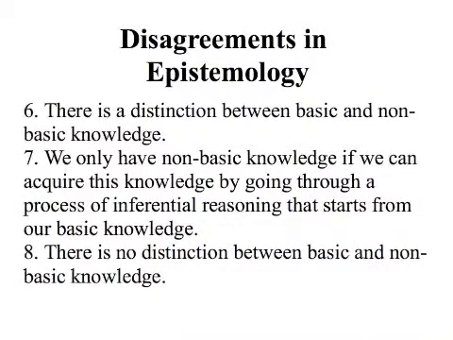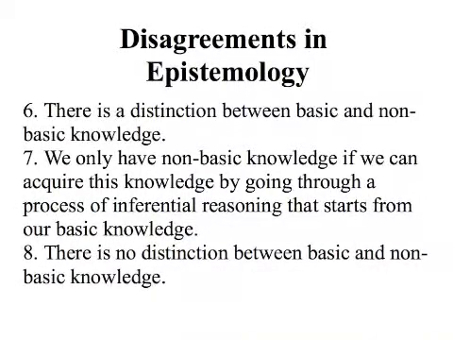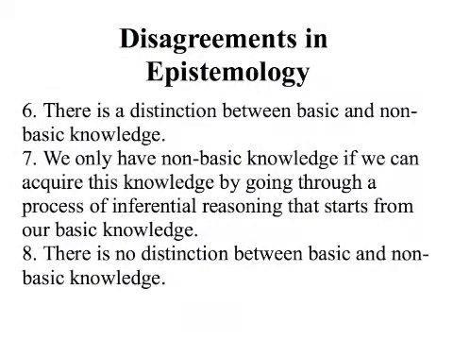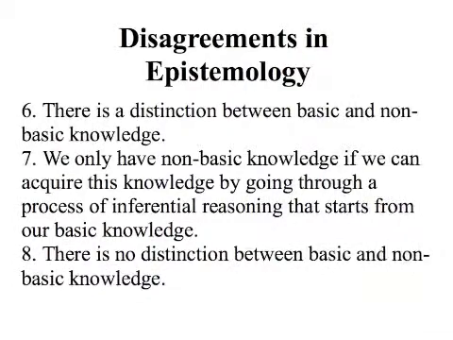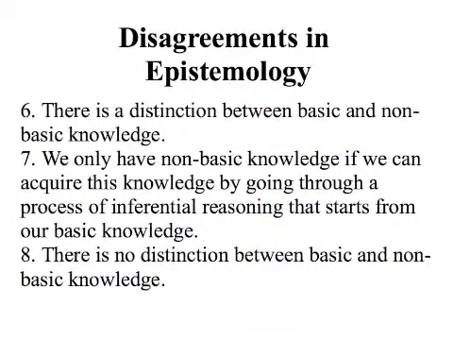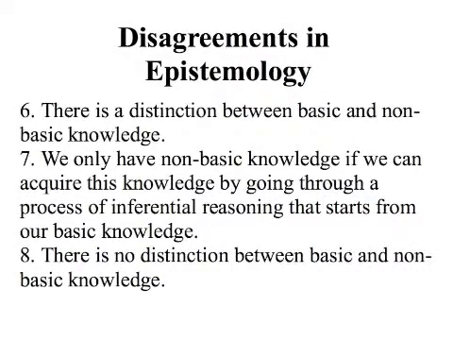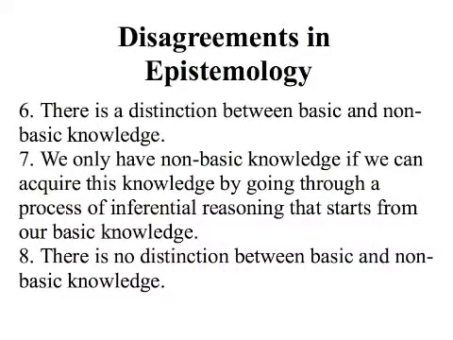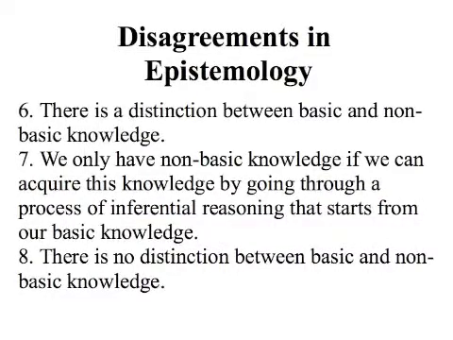Number seven, we only have non-basic knowledge if we can acquire this knowledge by going through a process of inferential reasoning that starts from our basic knowledge. Some coherentists, who deny that knowledge needs such a foundation, reject six and seven and say, number eight, there is no distinction between basic and non-basic knowledge.